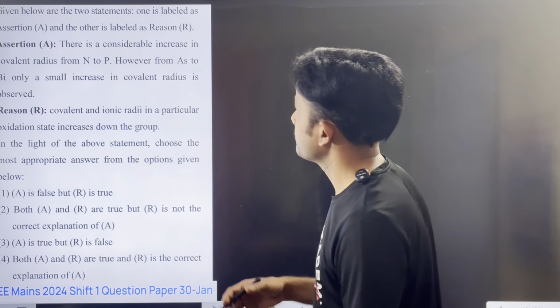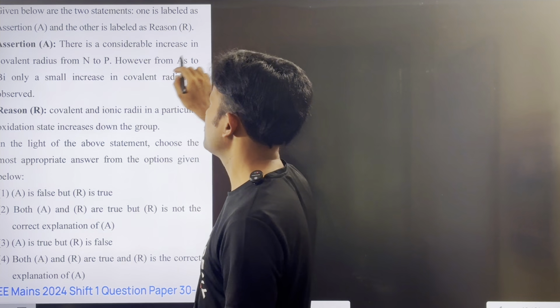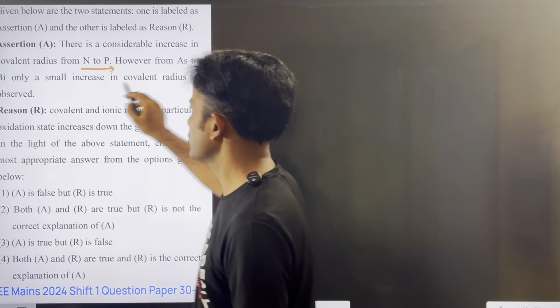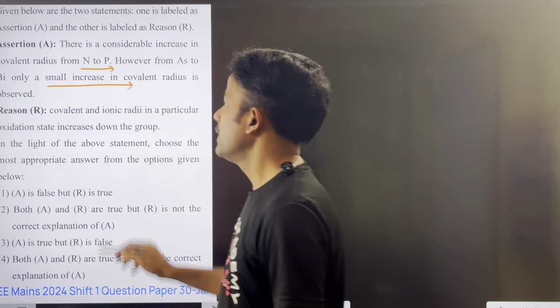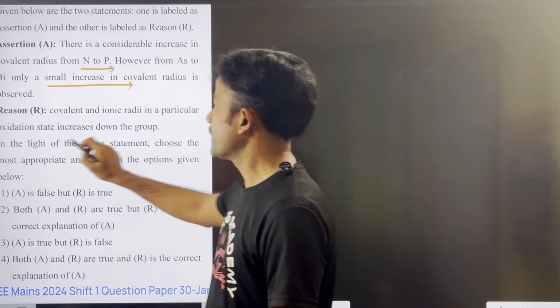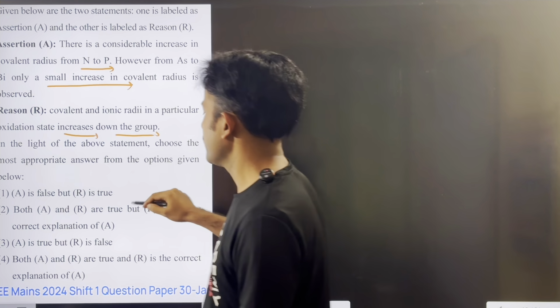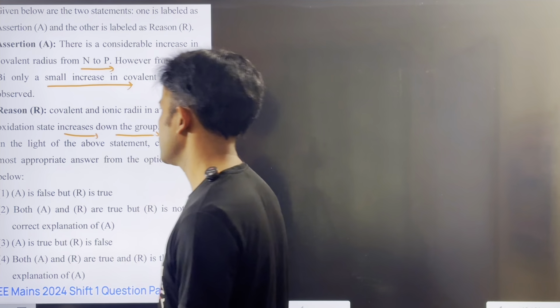Given below are two statements. One is labeled as assertion: there is a considerable increase in the covalent radius from nitrogen to phosphorus, however from arsenic to bismuth only a small increase in the covalent radius is observed. The reason given is that covalent and ionic radii in a particular oxidation state increase down the group. In light of the above statements, choose the correct option. This is an assertion reason type question.